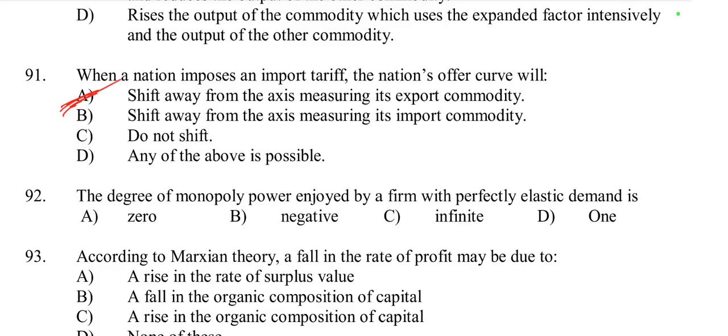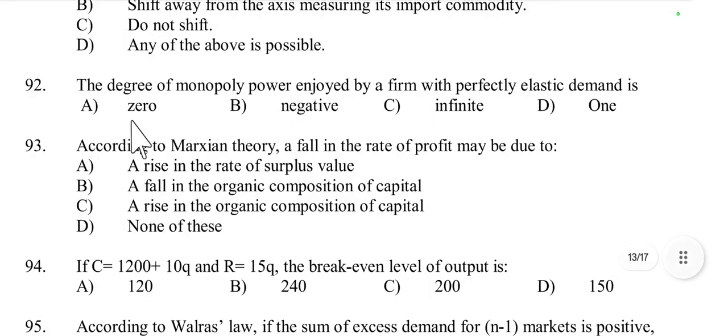When a nation imposes an import tariff, the nation's offer curve will shift away from the axis measuring its export commodity. Then question number 92. The degree of monopoly power enjoyed by a firm with perfectly elastic demand is 0, negative, infinity or 1.